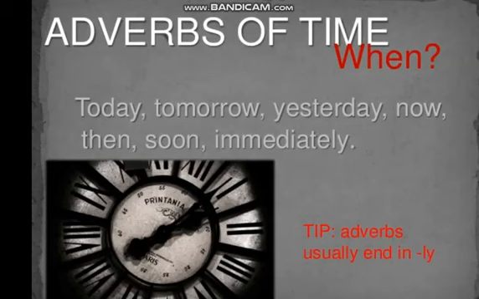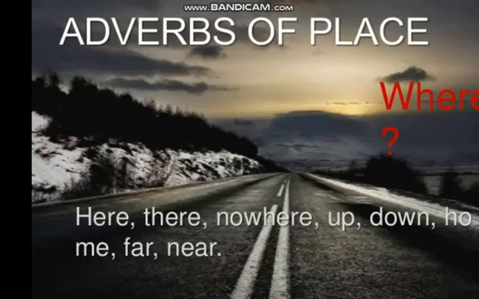Okay, then another type of adverb is adverbs of place. It answers the question where, where an action happened. Look at examples here: there, nowhere, up, down, home, far or near. All these words answer the question where an action happens. If we say we were playing cricket there, the word there is showing us where we are playing cricket. So these are all words which answer the question where, and they are all called adverbs of place.